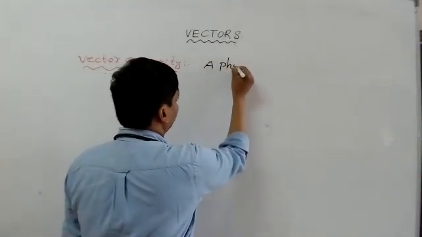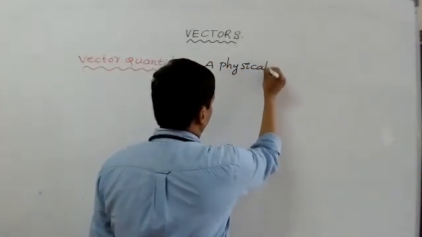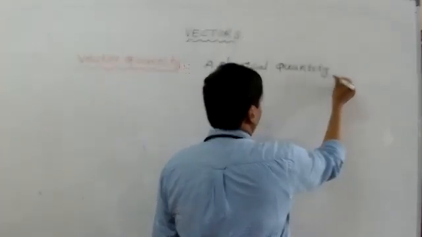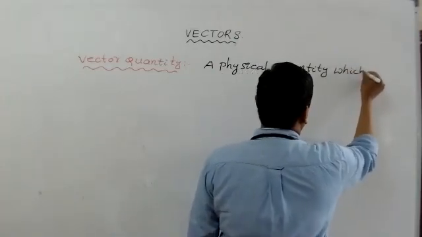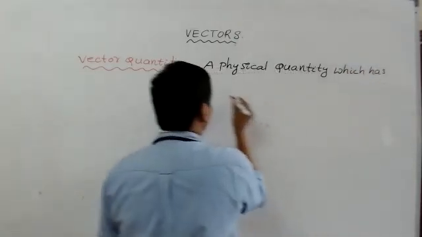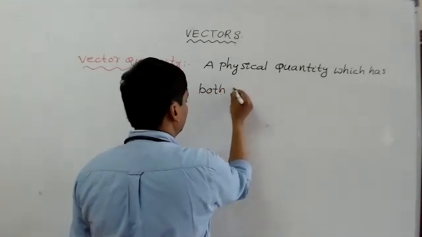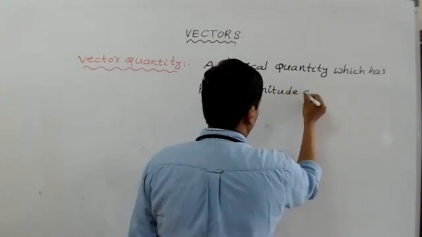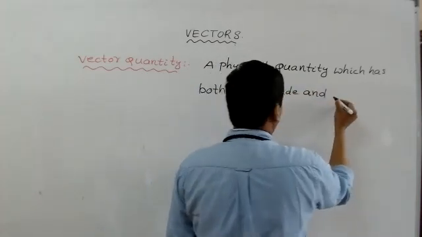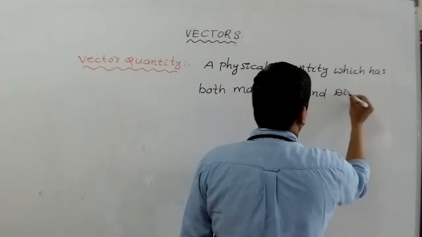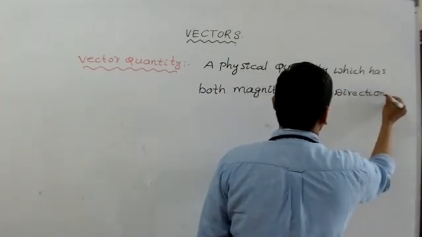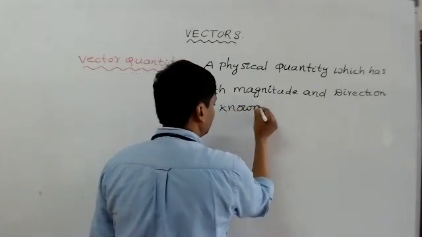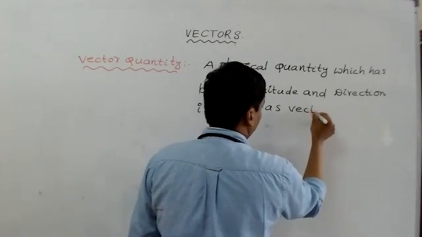A physical quantity which has both magnitude and direction is known as vector quantity.